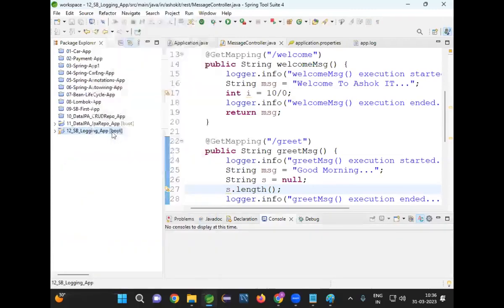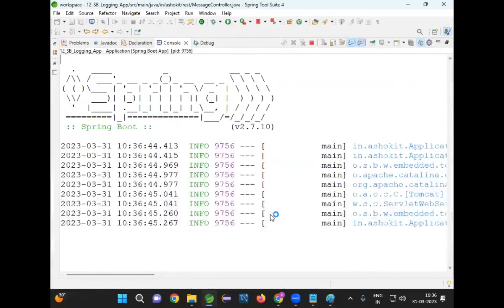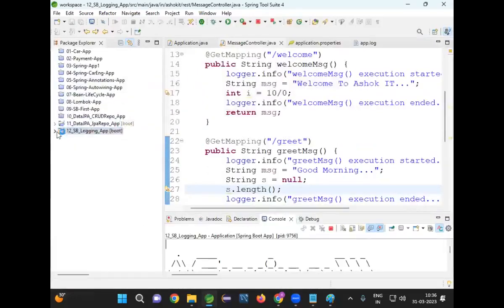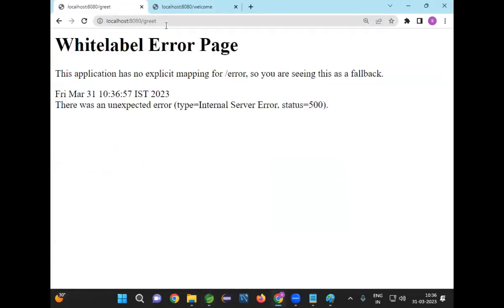Now refresh, run our application, run as boot application. Application started. Now in this application, we are already having a log file. Let's go here and send a request to our application. Go to the project, greet. Now what happened? I got some error. Status code 500, server error. Now go to /welcome. Here also some error is available.